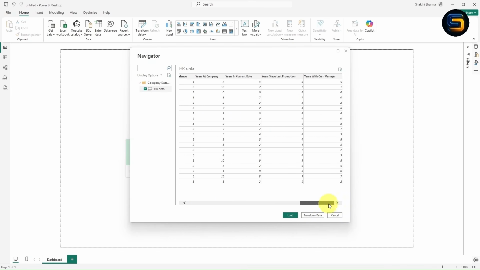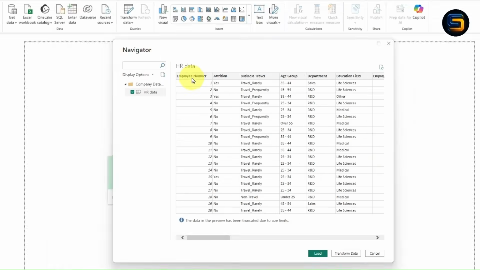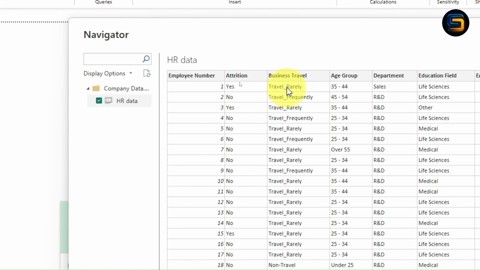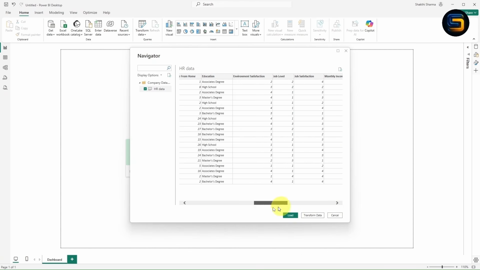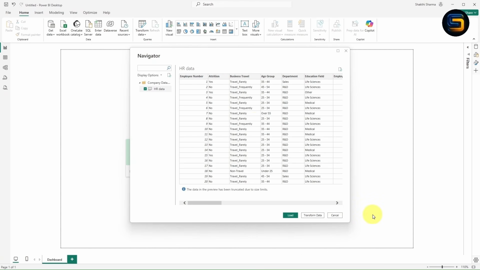So this is the HR data. Let's see whether the data is proper or not. Employee number, attrition, business travel. Yes, our data is clean and proper. Let's suppose your data is not clean, you can go with this option which is transform data. Once you click on transform data, your data will be loaded to Power Query where you can do the transformation. Power Query in Power BI is an ETL tool, which means extract, transform, load. It is used to collect, clean and transform data from different data sources.